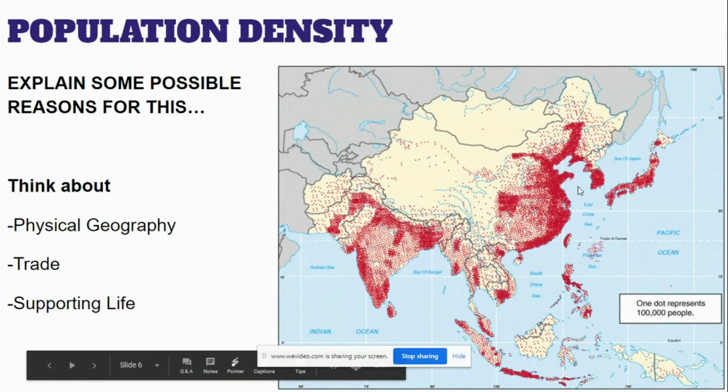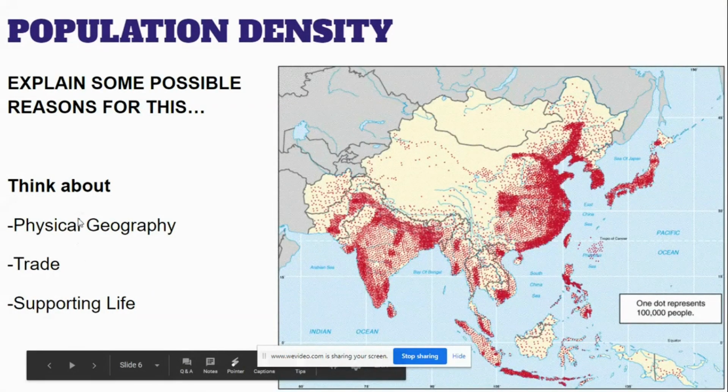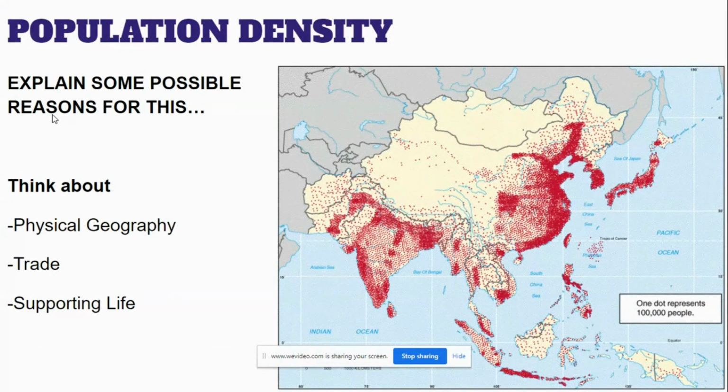China, India, 2 most populated countries overall, lots of red dots there. But I really want you to think about reasons for this. Think about physical geography, think about trade, think about how to support life. So really with population density, we're looking at why do people live where they live. So look at where the population's clustered most heavily.